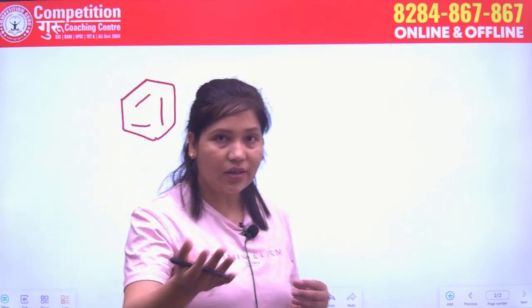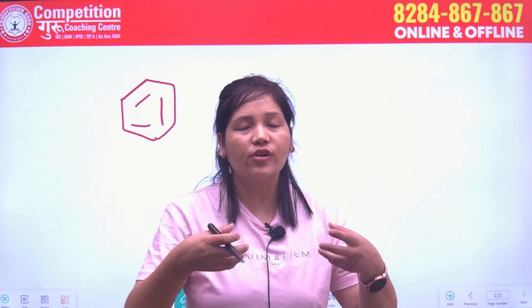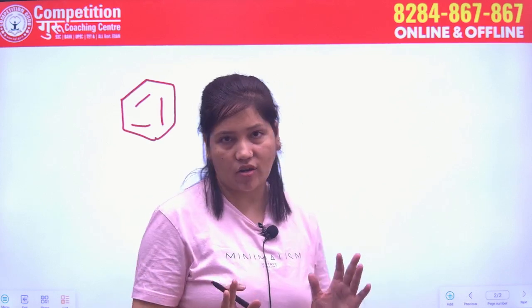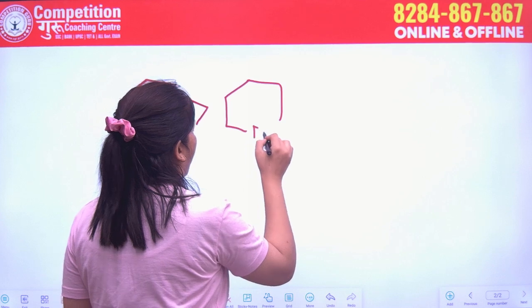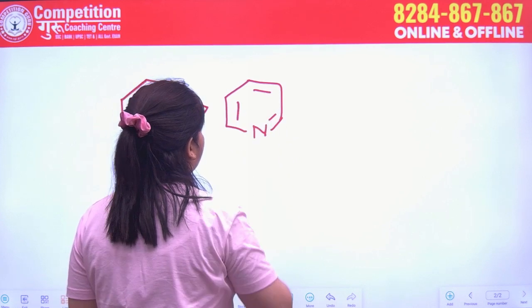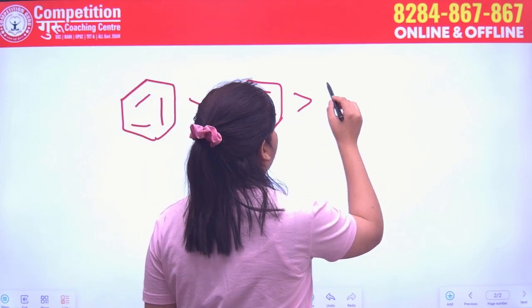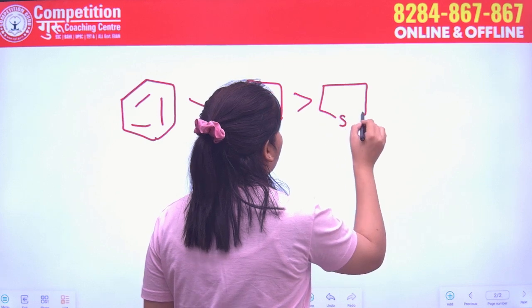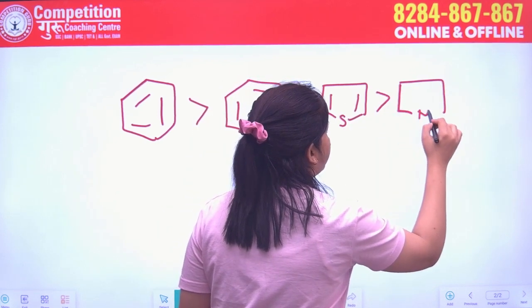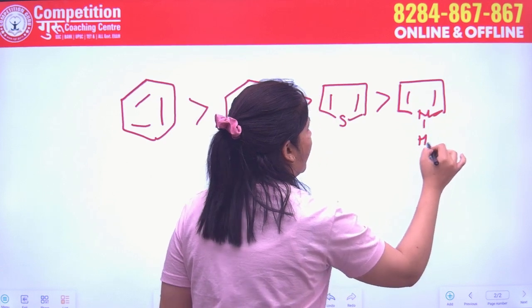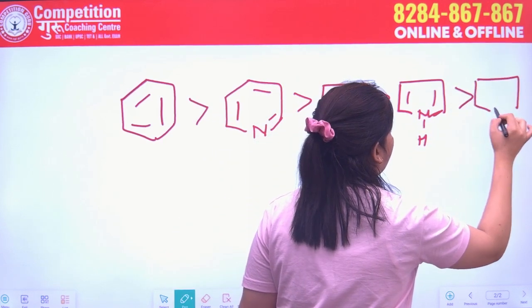We will study what aromaticity is and how we find whether compounds are aromatic or not. Then we have pyridine, then thiophene, then pyrrole, and purine.